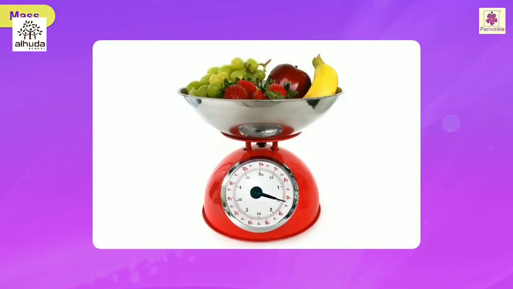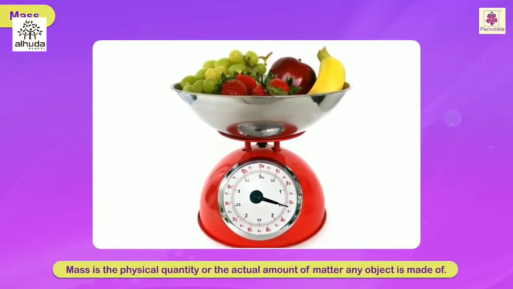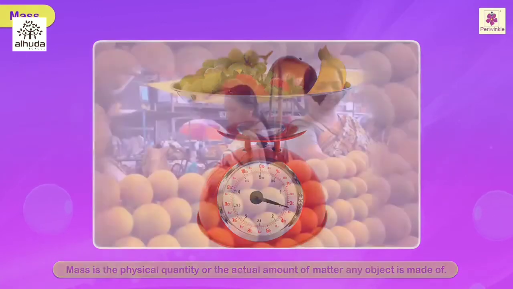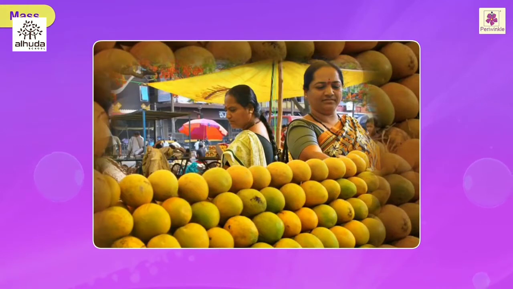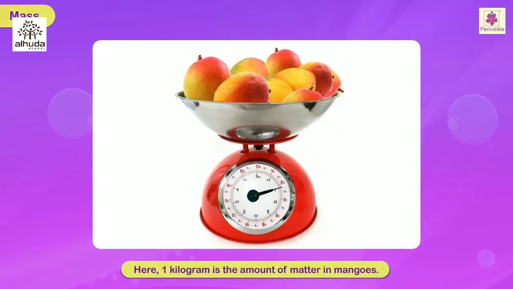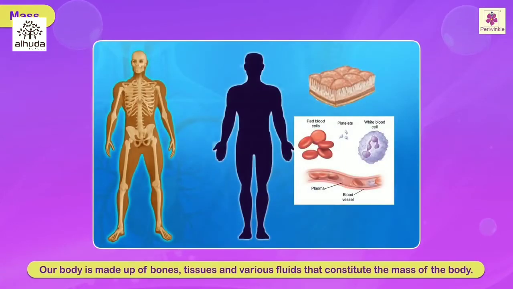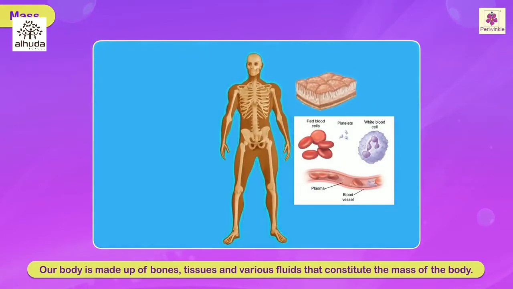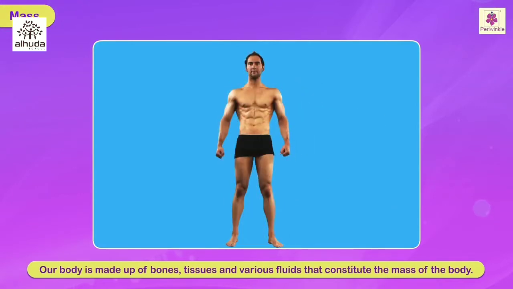Mass. Mass is the physical quantity or the actual amount of matter any object is made of. When your mother purchases a kilogram of mangoes from the market, then this 1 kilogram is the amount of matter in mangoes. Our body is made up of bones, tissues, and various fluids that constitute the mass of the body.